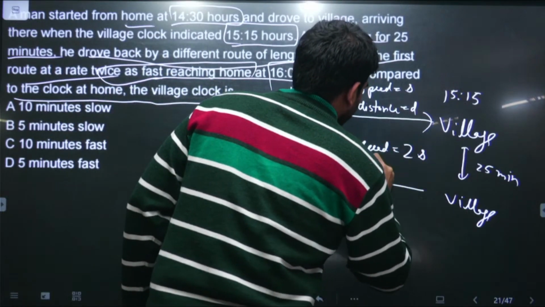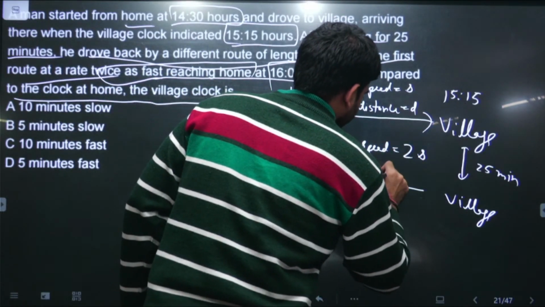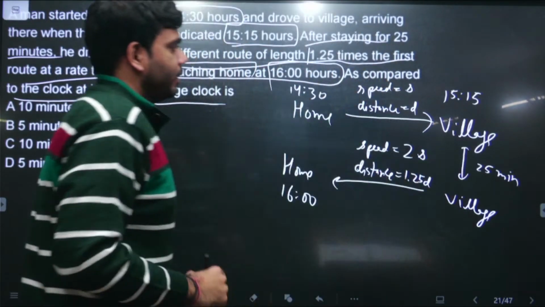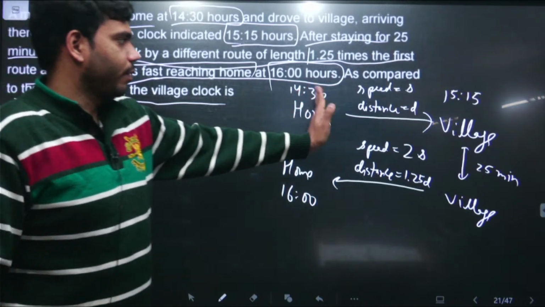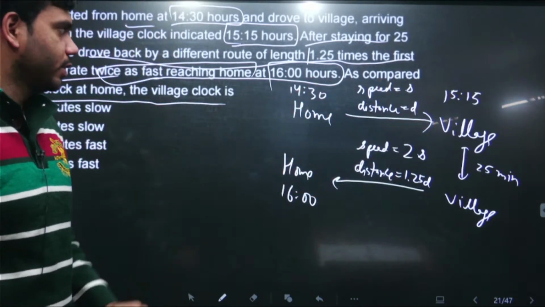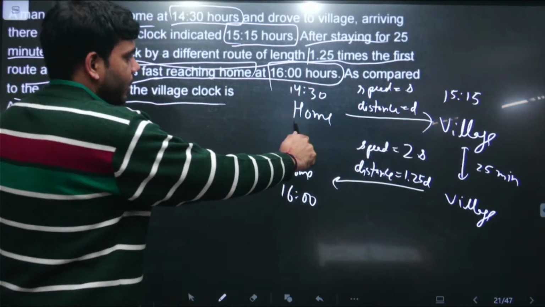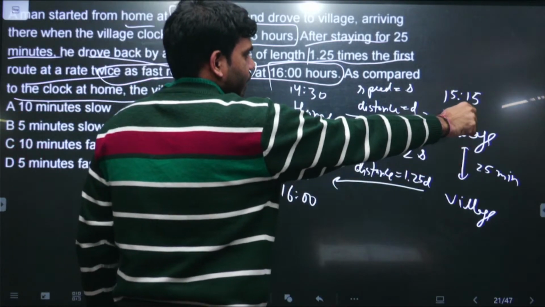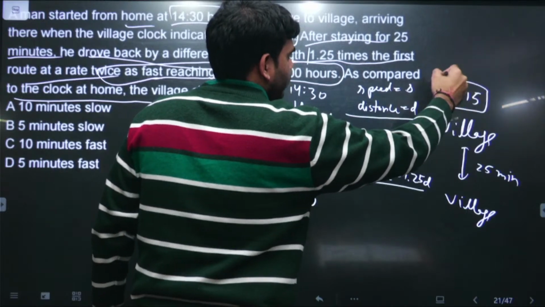2s, and the distance that he is covering is 1.25 times the distance that he was covering when he was going from home to village. This has been provided to us. I'll repeat this thing again. He started from his home at 14:30 and he reached his village at 15:15 according to this village clock.